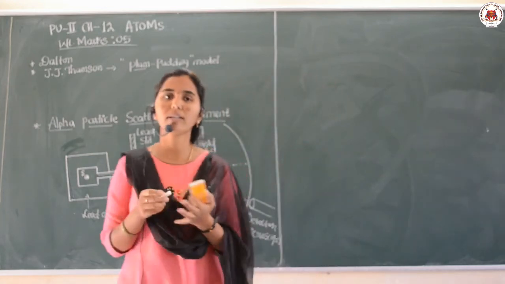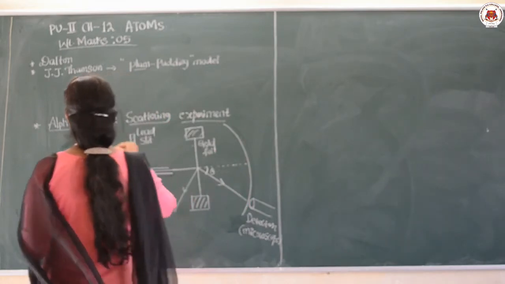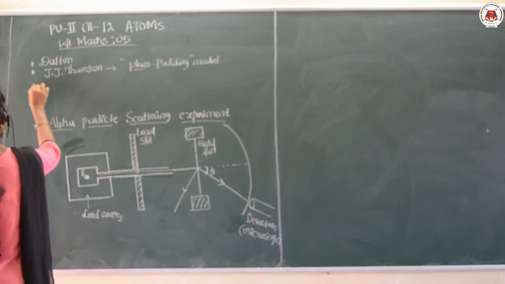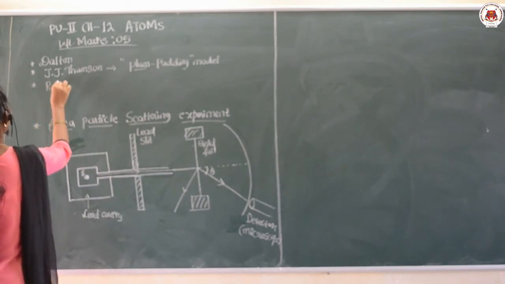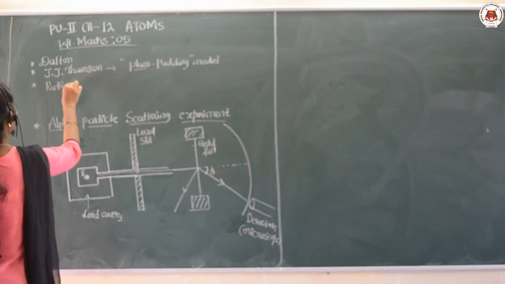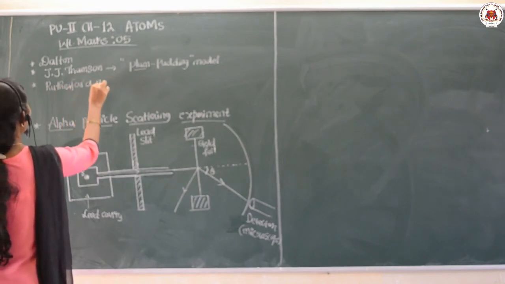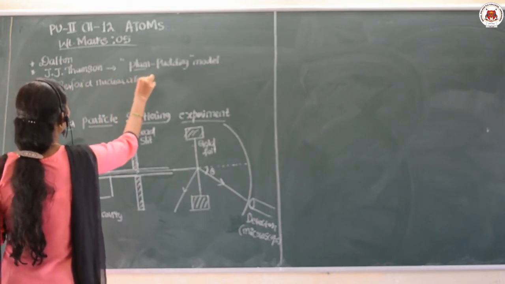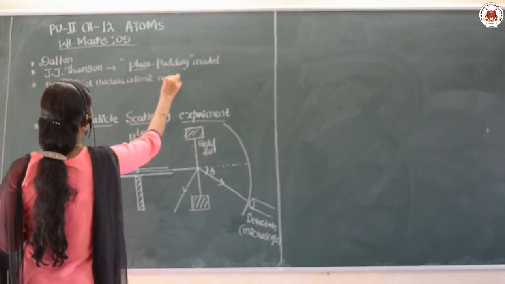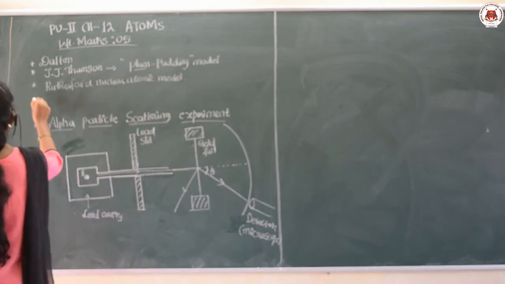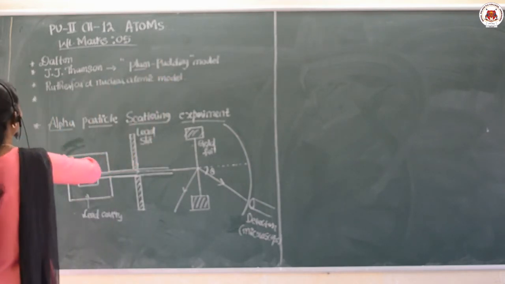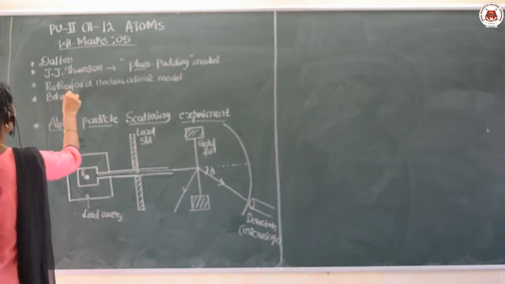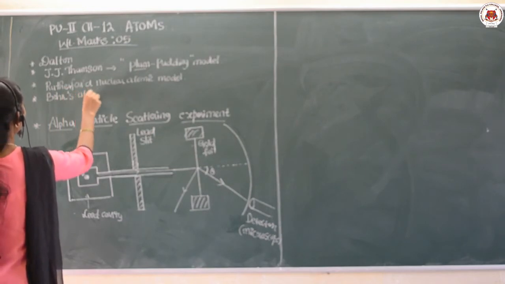See how the models started here: first the J.J. Thomson atomic model, also called the plum pudding model, and the next scientist is Rutherford, Rutherford's nuclear atomic model, and after this, Niels Bohr's atomic model.